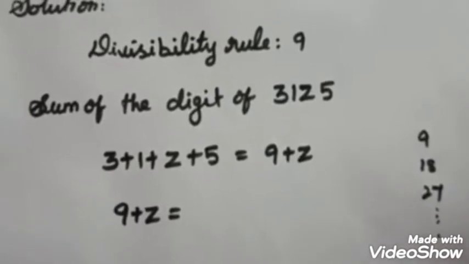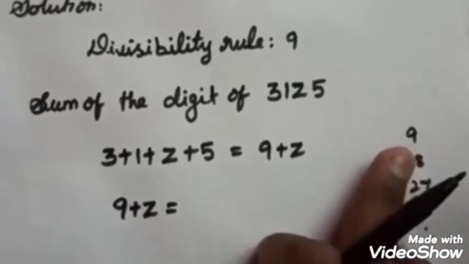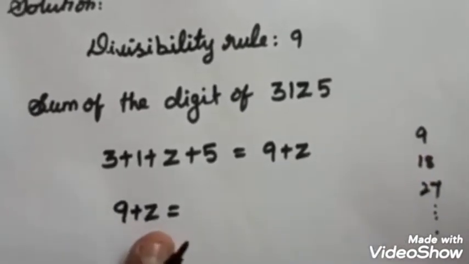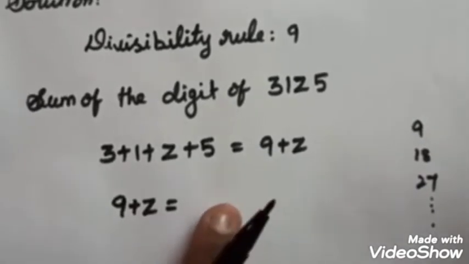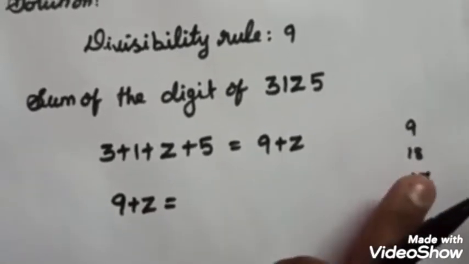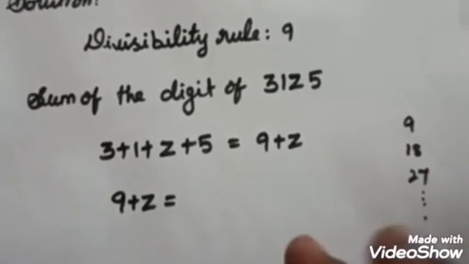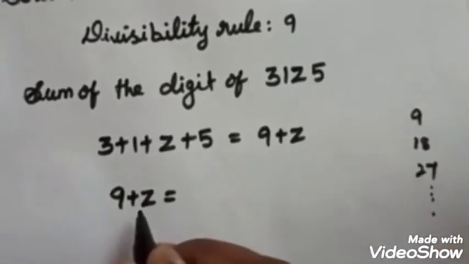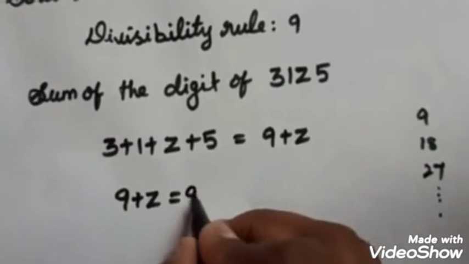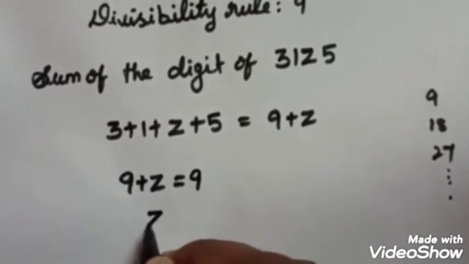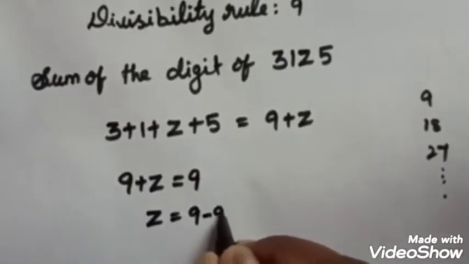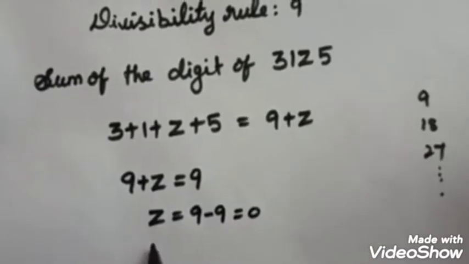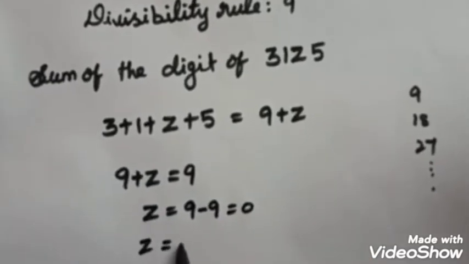So the first value is 9. 9 can be added with any value to get some other value, it may be 18 or 27 or 9. So I take 9 plus z, it may be 9. So what is the value of z? z equal to 9 minus 9, which is equal to 0. So z equal to 0.